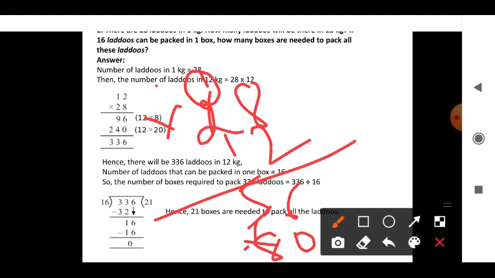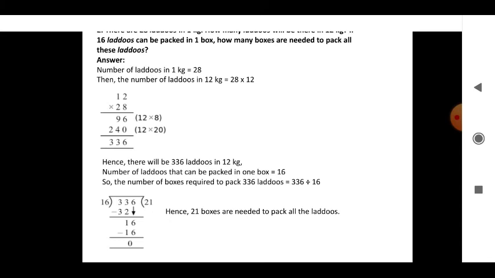Now again 0, 8 1s are 8, 2 1s are 2. So 6, 8 plus 5 is 13, 3. So 336. Totally, however you do it, if you multiply 12 with 28 or 28 with 12, the answer is the same because of the commutative property.